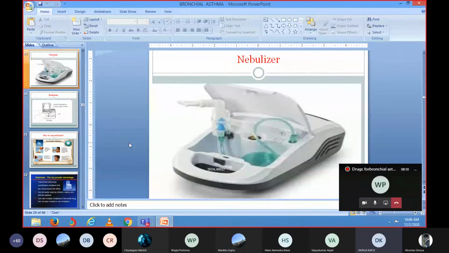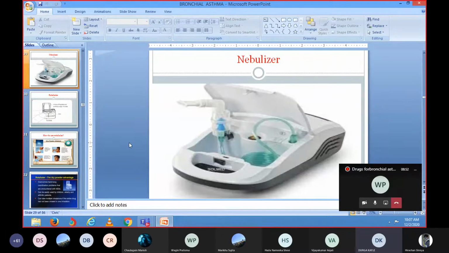Okay, salbutamol and terbutaline, they are the short acting selective beta 2 agonists. That's why they are used only for the termination of the acute attack. Okay, they are not used for round the clock prophylaxis, or for chronic bronchial asthma. They are not used for the long term because of the short action only. And also, if you are using these drugs for a long time, there is a down regulation of the beta receptors.